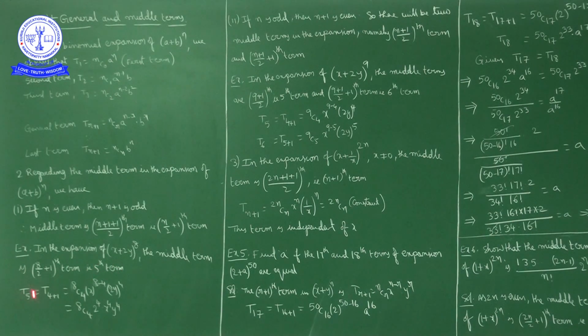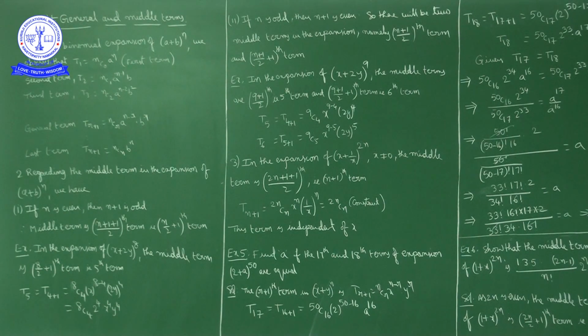So t5 is equal to t(4+1), general term form t(r+1). What is r here? 4. What is n here? 8. What is a here? x. What is b here? 2y. So what we get: nCr means 8C4, a^(n-r) is x^(8-4), into b^r, b is 2y, power r is 4. After simplification we get 8C4 · 2^4 · x^4 · y^4.